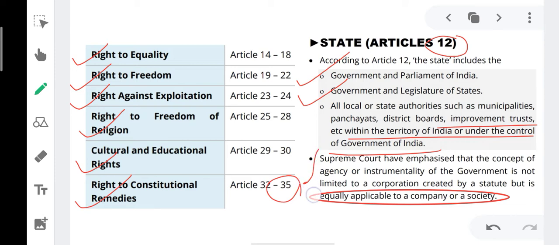But according to the Supreme Court, any company or institution which is receiving aid from the state shall also be a part of the state, in which the Supreme Court says that the concept of agency or instrumentality of the government is not limited to a corporation created by statute but is equally applicable to a company or society such as ONGC, GAIL.